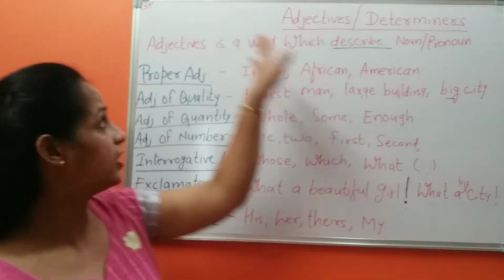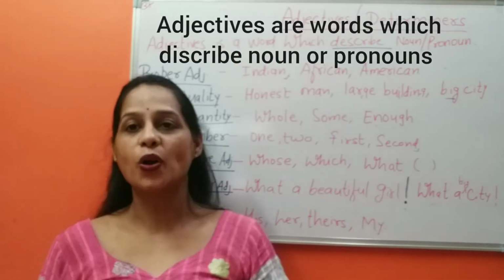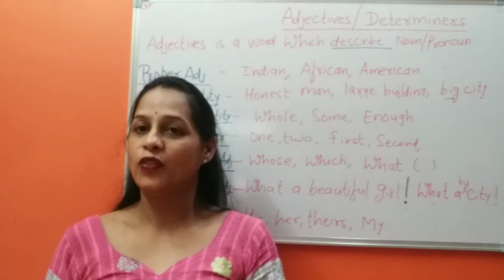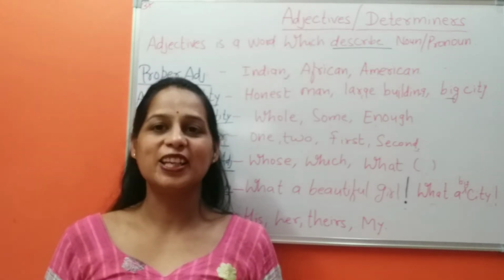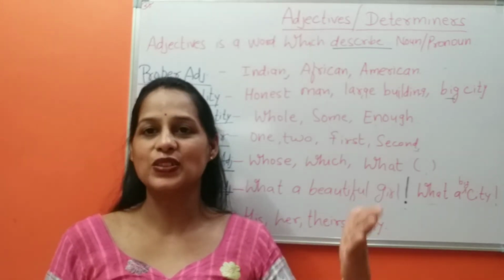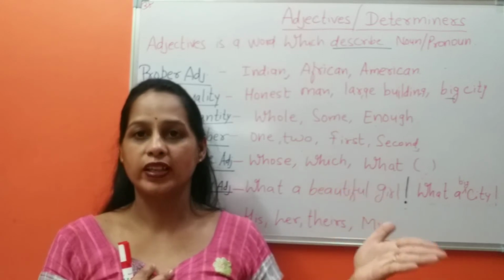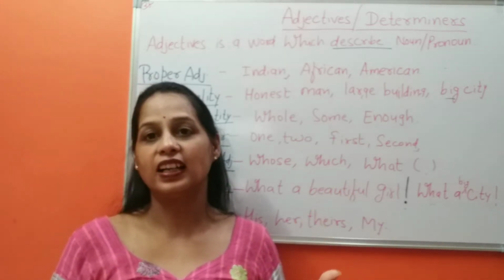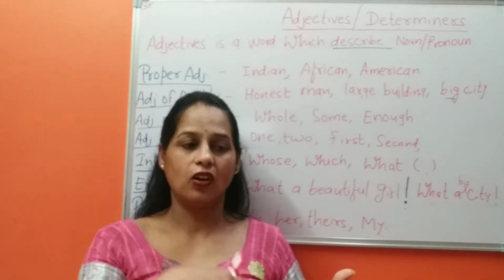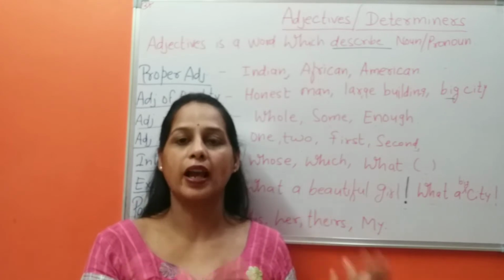Now let's talk about adjectives. Friends, an adjective is a word which describes a noun or pronoun. What do I mean by noun? A noun is the name of a person, place or thing, like Rahul, Abhilasha, Sweetie, Rashi. These are the names of persons. These are nouns. Or any city, Kolkata, Delhi, Chennai, Bengaluru.